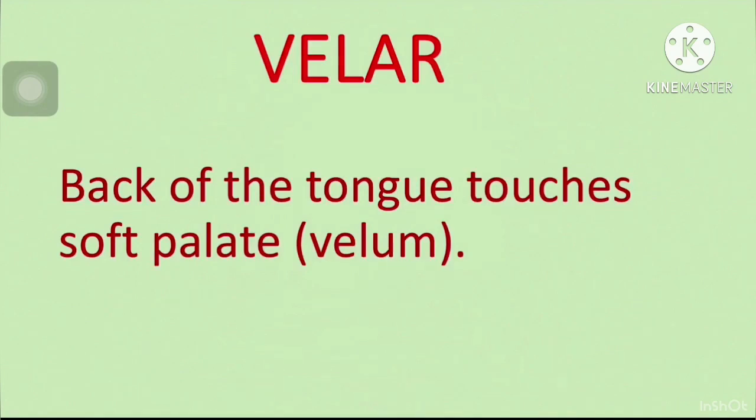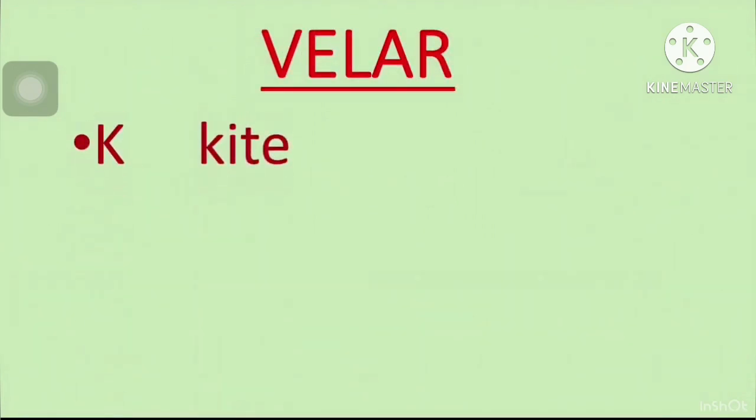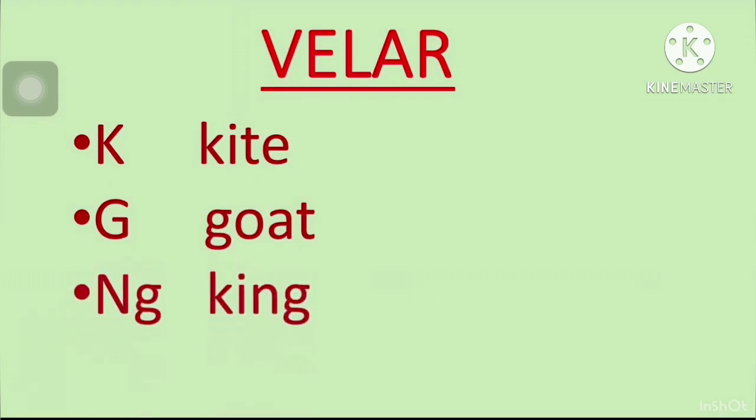V-E-L-A-R, velar. So velar sound: the back of the tongue touches the soft palate, that is the velum. So the back of the tongue is used here and it touches the soft palate, the last part just behind the hard palate. K-I-T-E, kite. Then G, goat. Then the ng sound, K-I-N-G, king. Actual G is not pronounced in king, just the sound ng.